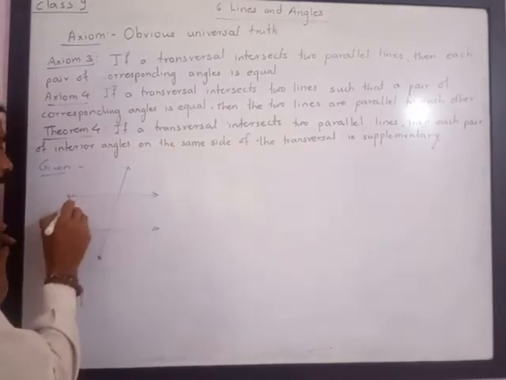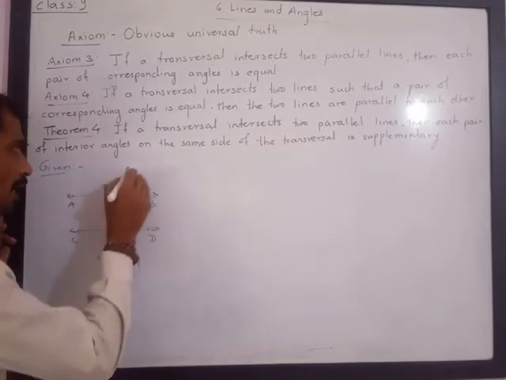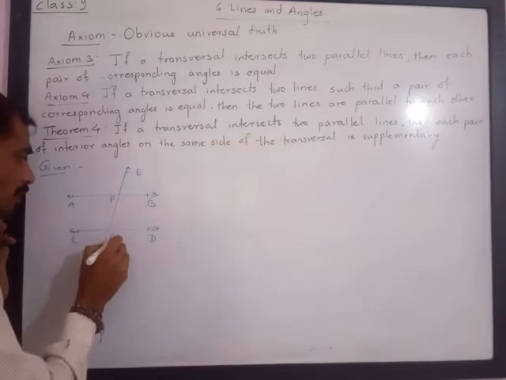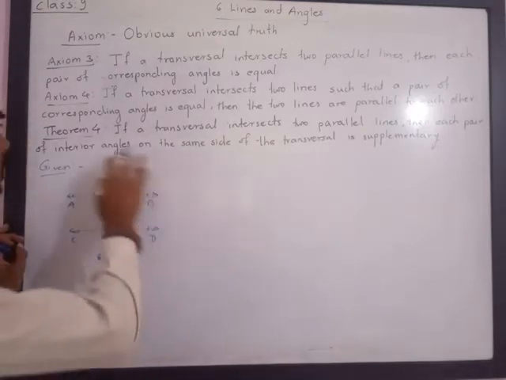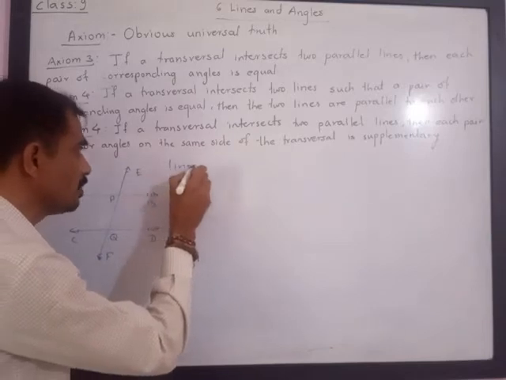So I will name them lines AB, CD and EF, intersecting them at P and Q respectively. I have taken lines AB parallel to line CD, whatever is given.